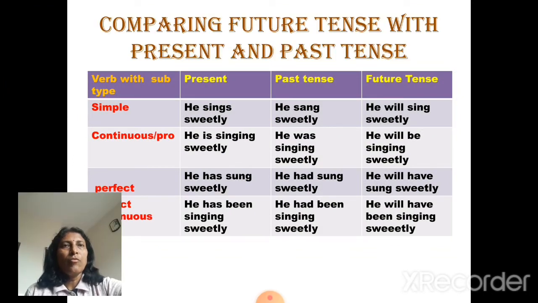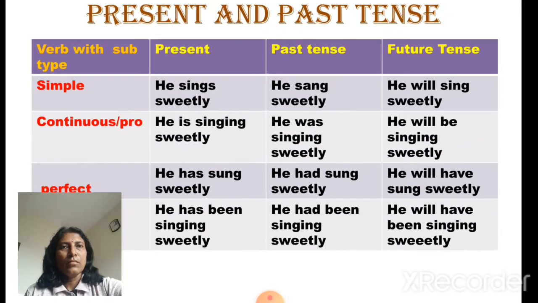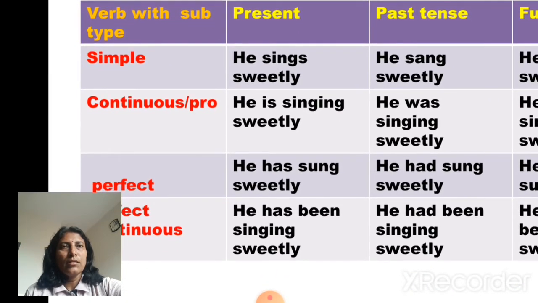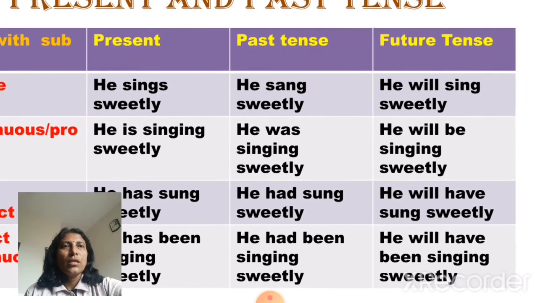Now we'll compare future tense with present and past tense. First of all, we'll see the simple tense. Simple present tense, the example is he sings sweetly. It means subject plus verb 1, and the third person singular subject is he, so the verb comes with an s suffix. Simple past tense: see the change. Sings turns into sang, and the example is he sang sweetly. For future tense, he will sing sweetly.